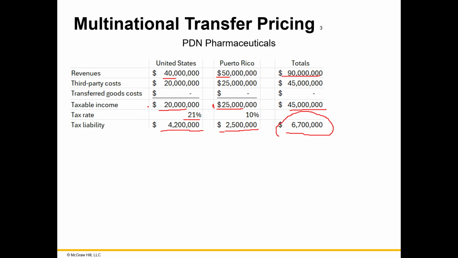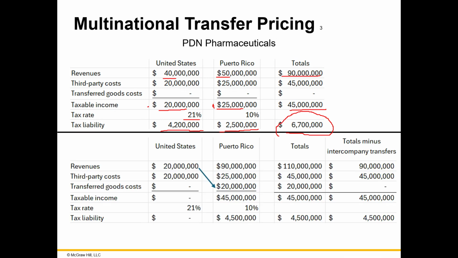Well, one way to reduce it is through transfer pricing, like we've been discussing. If they could reallocate all their sales to the Puerto Rico branch, that would be good since Puerto Rico has a lower tax rate. Now, in reality, this might not be that simple of a solution since there are laws governing transfer pricing and the IRS has a group of economists that focus on transfer pricing. But in theory, let's say there's a perfectly legitimate way to make this transfer. So let's see what that would look like.